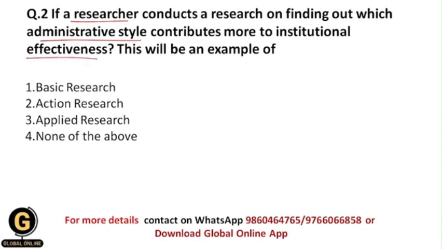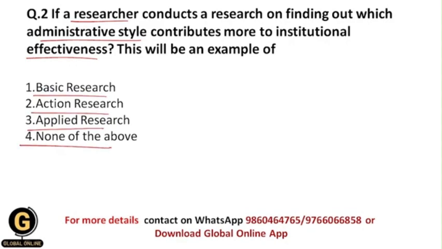So basically if I am a researcher and I want to find out how much administrative style contributes to institutional effectiveness, then what kind of research will I follow? Basic research, action research, applied research, or none of the above?